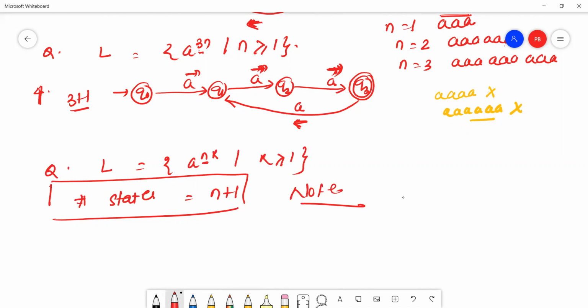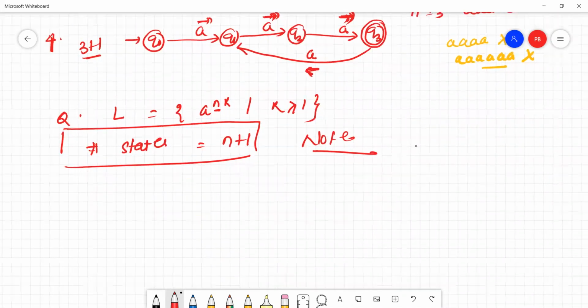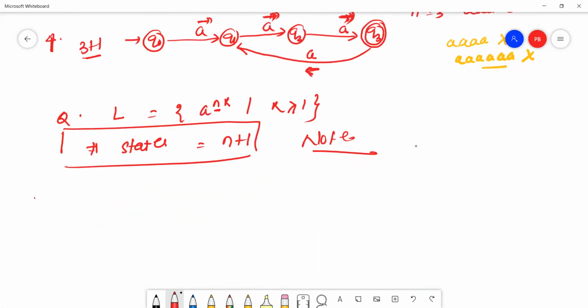The next question. Construct a DFA for the language L equal to a to the power 2 to the power n, n is greater or equal to 0.